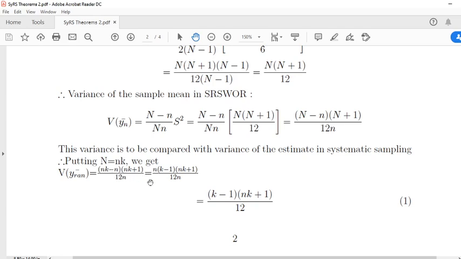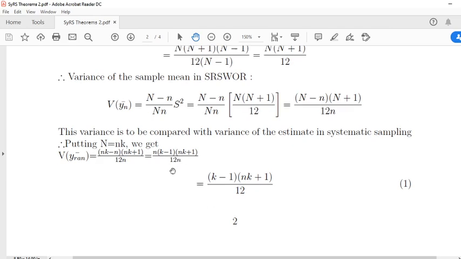This n common: n into (k-1) into (nk+1) divided by 12n. This n gets cancelled: (k-1)(nk+1)/12. This is equation 1. This is nothing but the variance of y bar in simple random sampling in case of linear trend.